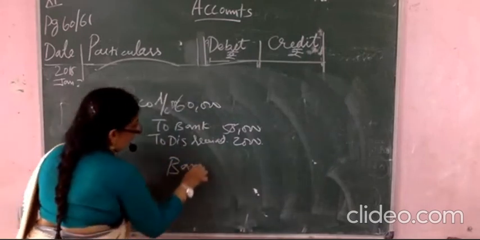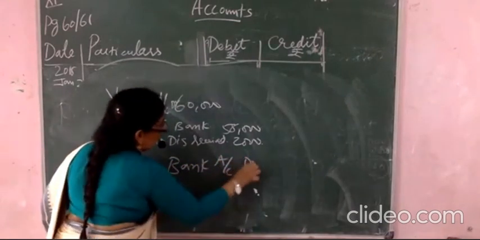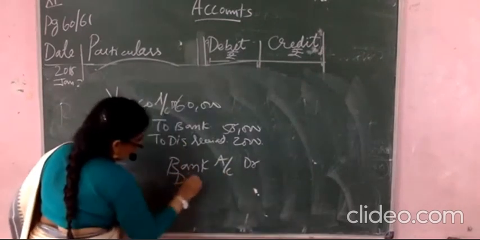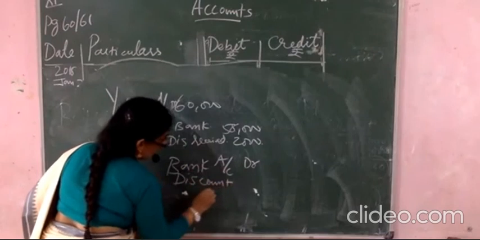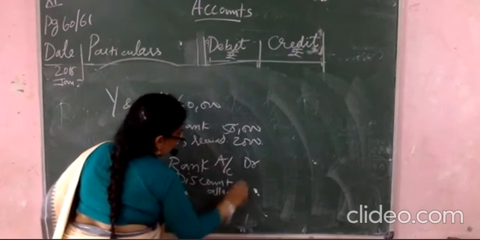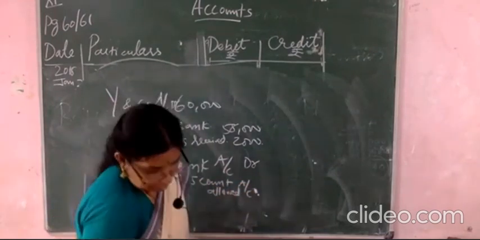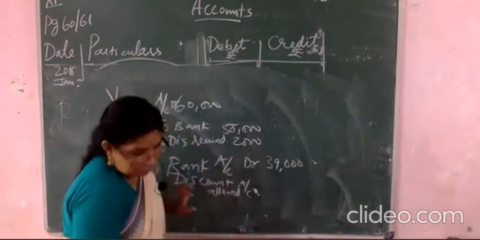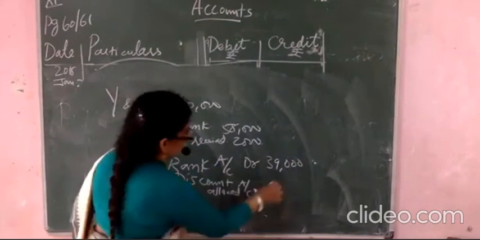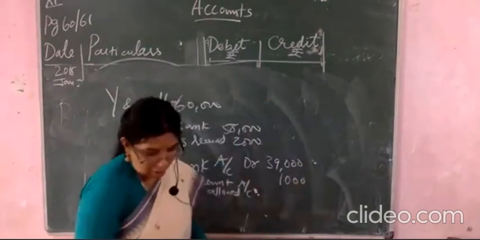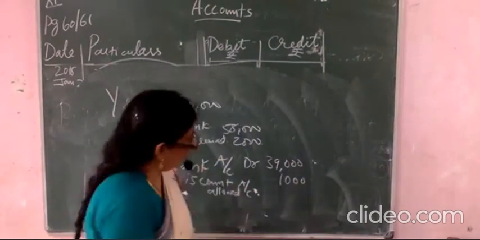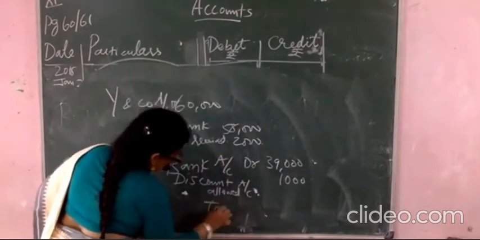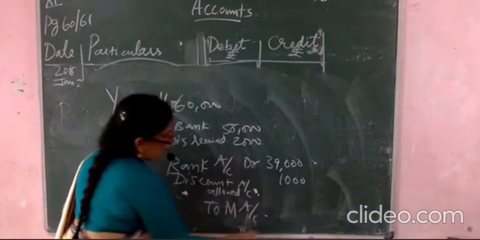Bank, and here it is related with the bank, check, and then discount allowed account. Bank is 39,000. Clear? And then discount allowed is 1,000 rupees. So total how much amount have they given? 40,000 over here. 40,000 is to M account. Clear now?